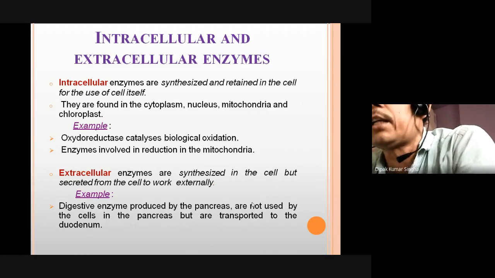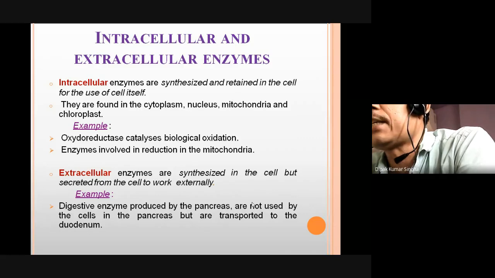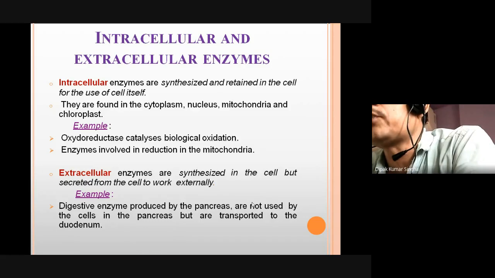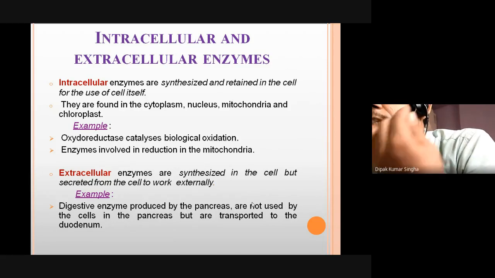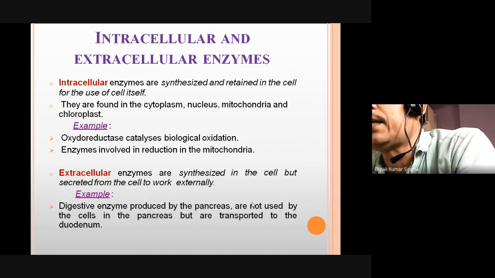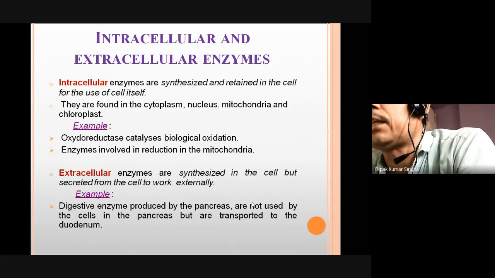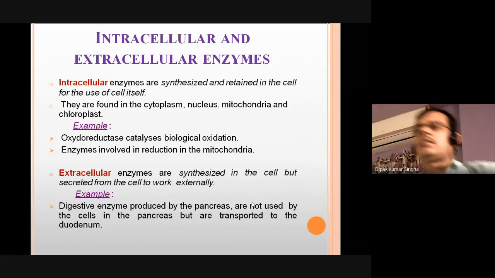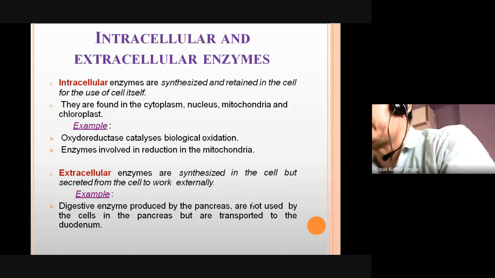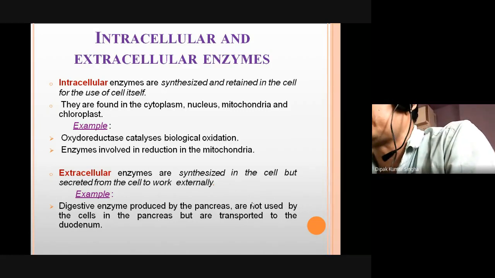Extracellular enzymes are those synthesized and secreted from the cell to work outside it, like the digestive enzymes: pepsin, trypsin, erepsin, amylase, lipase. But glycolysis, the TCA cycle, beta oxidation, all the enzymatic action inside the cell, are intracellular. Extracellular digestive enzymes act outside the cell to digest protein and carbohydrate.